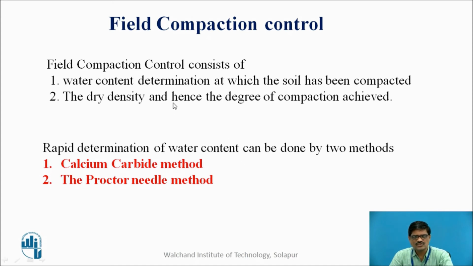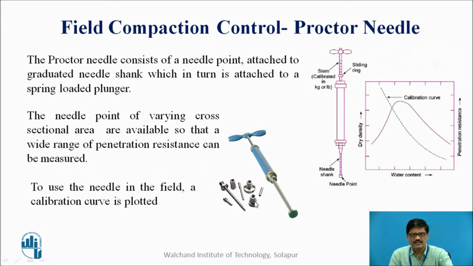Now the moisture content needs to be determined rapidly on the field many times. The rapid determination of water content can be done by two methods. One is the calcium carbide method and another is the Proctor needle method. The field compaction control can be achieved by this instrument called the Proctor needle, as you can see in the picture.